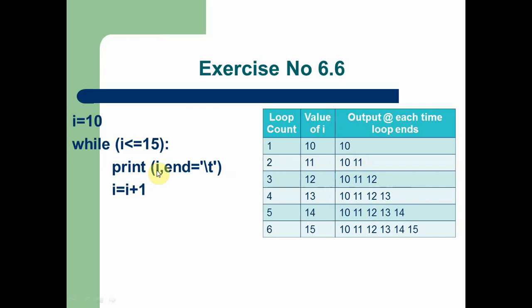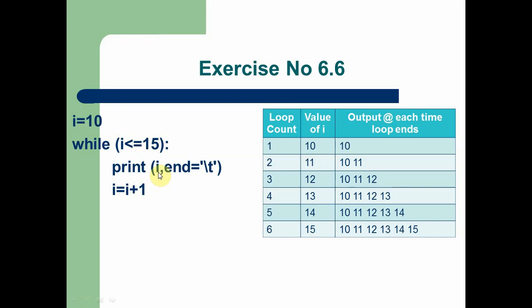Now the loop is going to print the value of I, that is 12, after the tab space. After printing 12, I is incremented by 1. Now the value of I is 13. Again it goes to the condition and checks. Now the value of I is 13. When the condition is checked, it becomes true, and again the loop statements are executed.